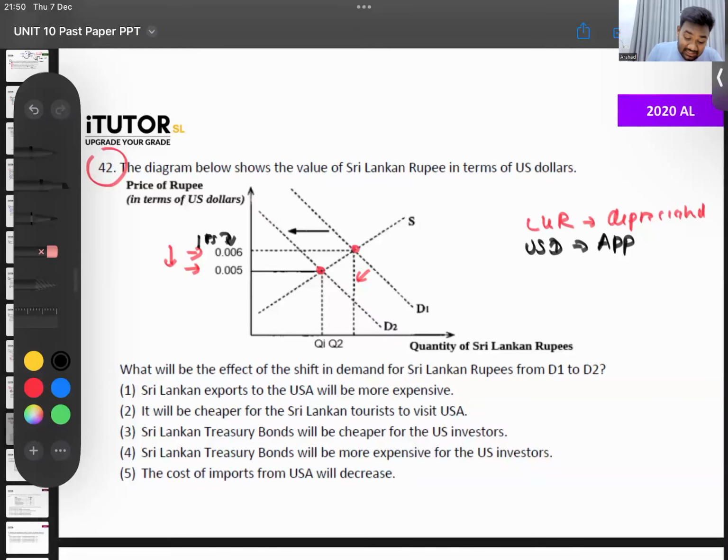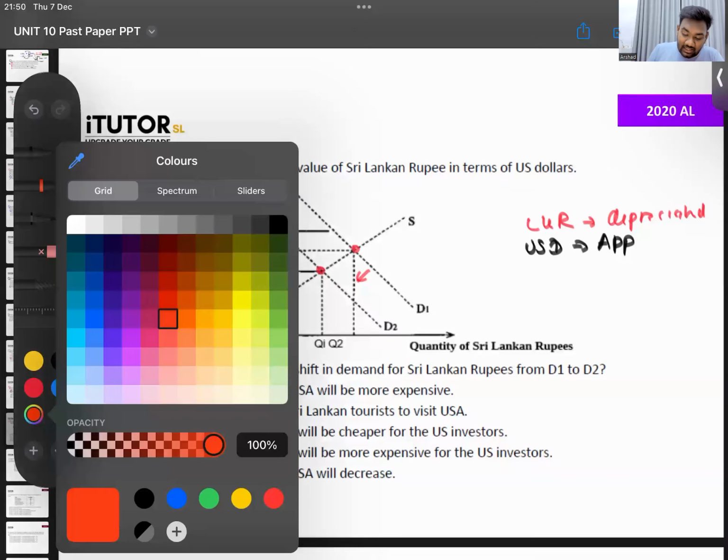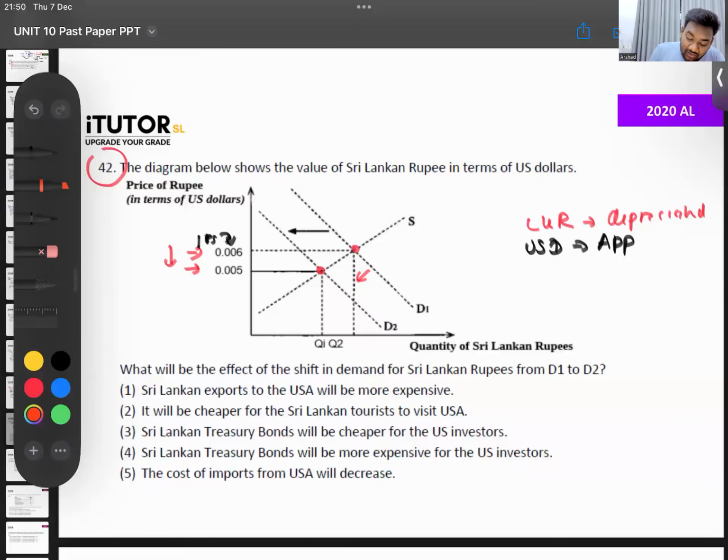Now see, what are they asking us in the question? They are asking, what will be the effect of this shift? They are not asking why this shift happened. They are asking what will be the effect. Now, because of the shift, LKR has depreciated. Because of this, what will happen now? Well, go through the answers.